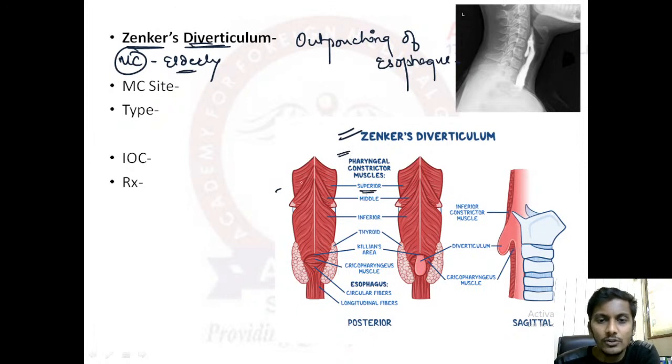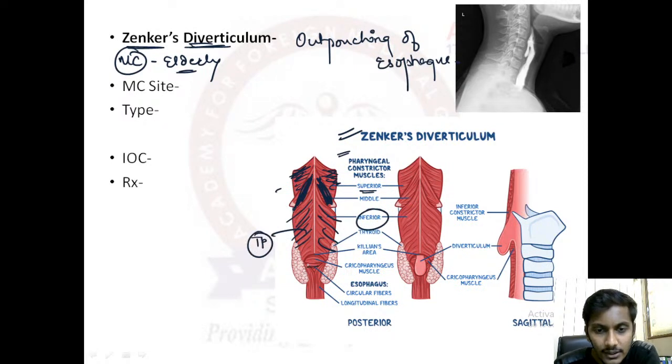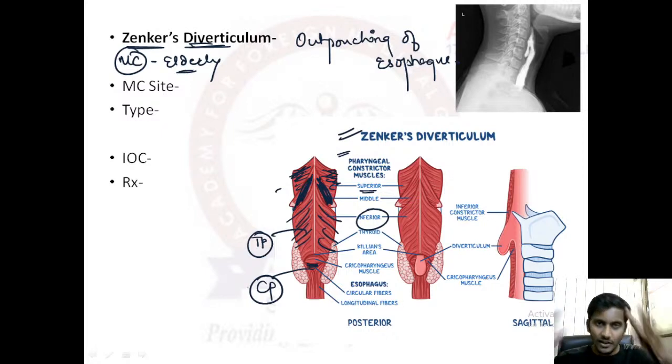The uppermost is your superior constrictor muscle. Then you have your middle constrictor muscle. Okay, this one is your middle constrictor, these ones are your superior constrictor, and then you have an inferior constrictor muscle. But this inferior constrictor muscle is made up of two fibers. These oblique fibers are known as thyropharyngeus fibers, whereas these circular fibers that you can see are known as your cricopharyngeus. Circular fibers are known as cricopharyngeus.